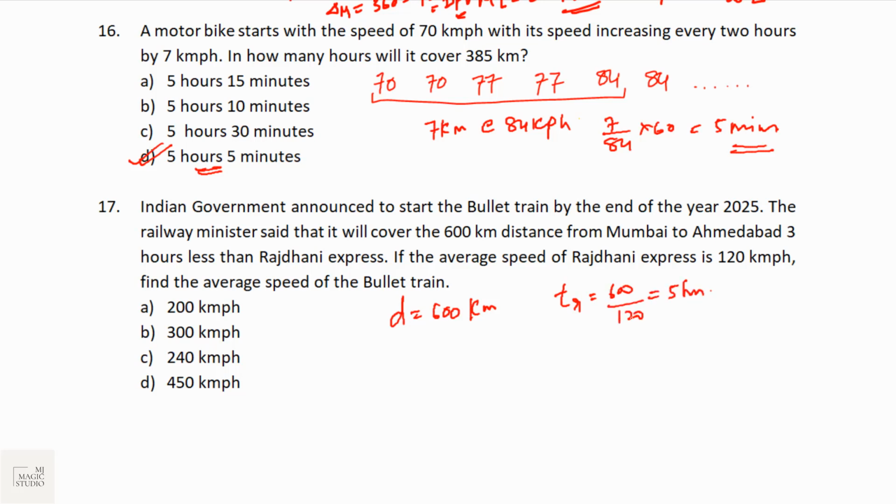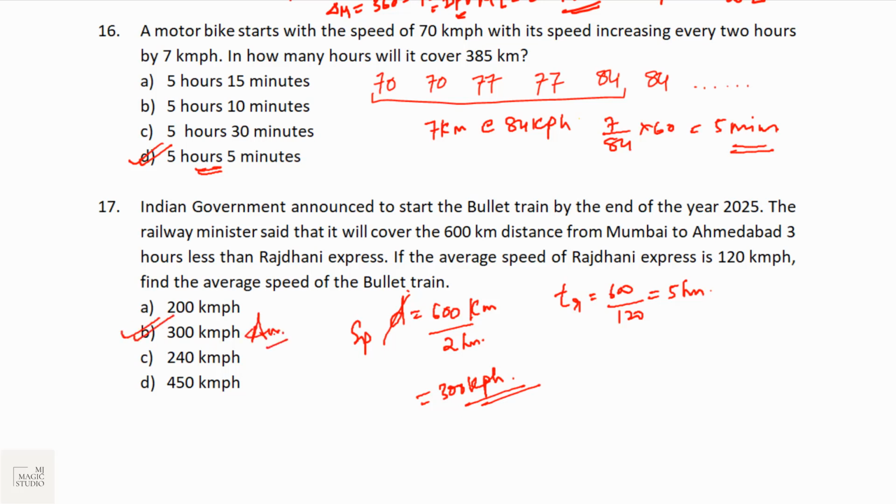Time is equal to distance by speed. Great. Now, this bullet train would be taking 3 hours less. That means it would be taking only 2 hours, 5 minus 3 is 2. So the speed of the bullet train should be 600 by 2. That is 300 kph, 300 km per hour. That is option B.